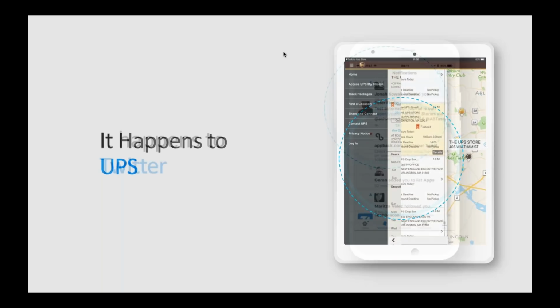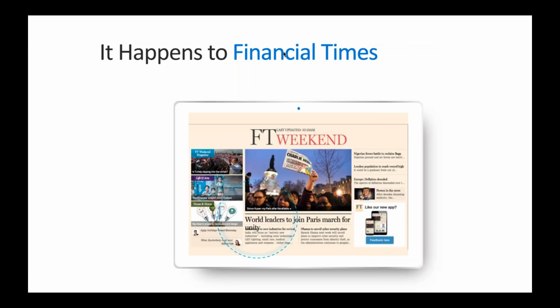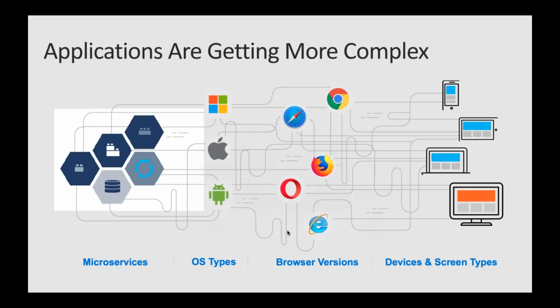So here are a few other examples: UPS, Twitter, and you're thinking all they had to do is take care of 250 characters, but it's always more complex. Financial Times, you see the title of this article breaks. So it happens to everyone, and our job is to help you avoid it. Now, our world as engineers is becoming more and more complex.